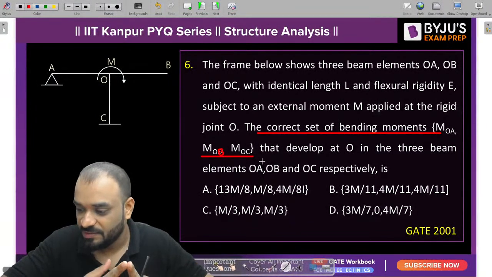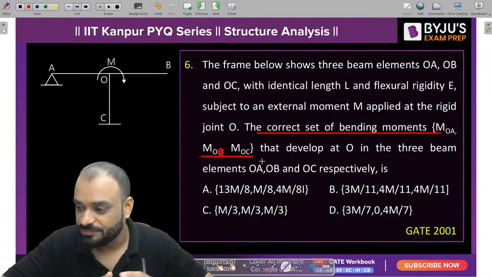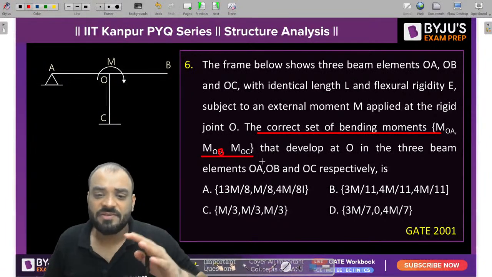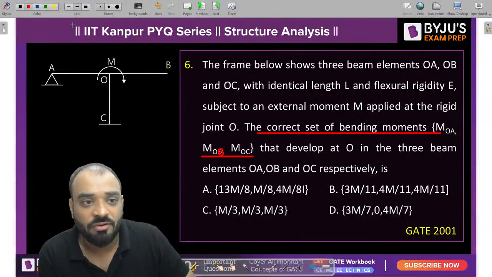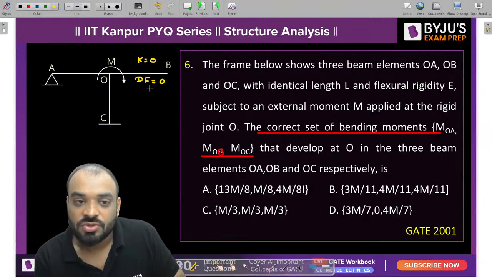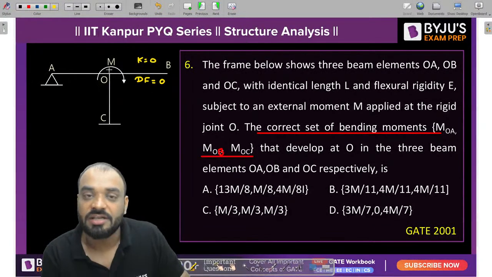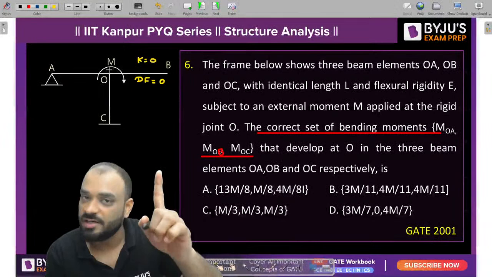Santu says D, very nice. What about other students? Tell me guys. D, very nice. It is a very simple problem, guys. Why? Because we know that whenever we have any kind of free end, the stiffness of that particular member will be 0. If stiffness is 0, then the distribution factor is also 0. So whatever moment comes at this particular joint gets divided among each of the members present at this joint as per their distribution factor.